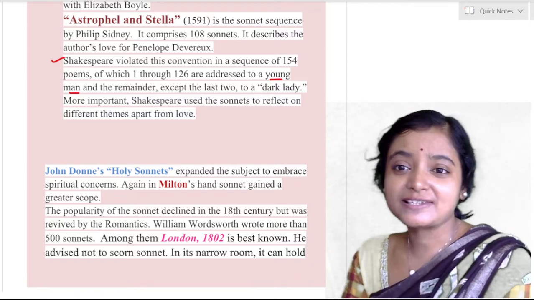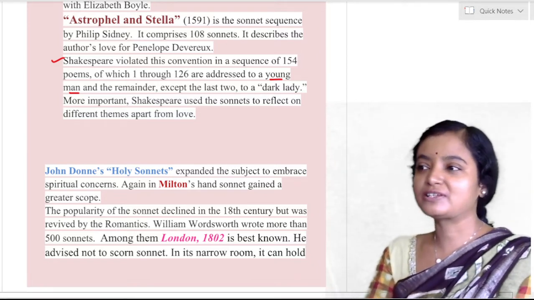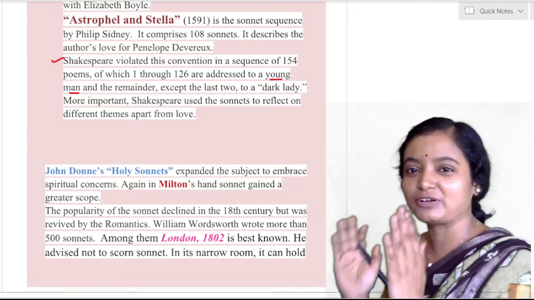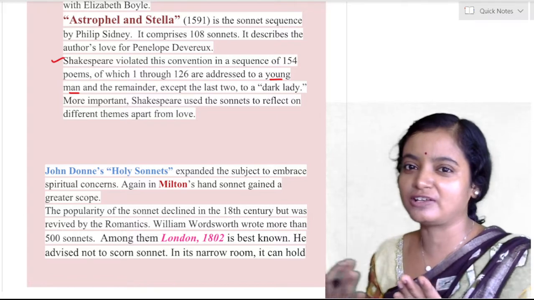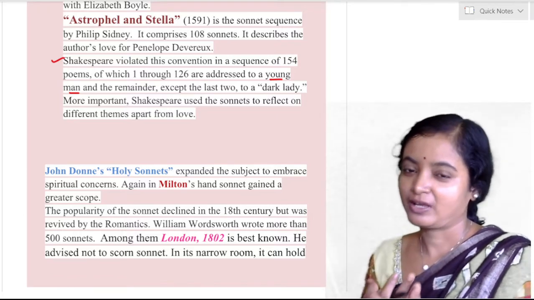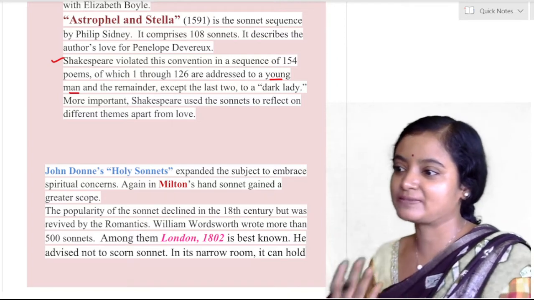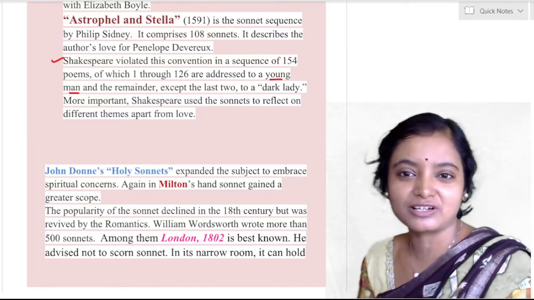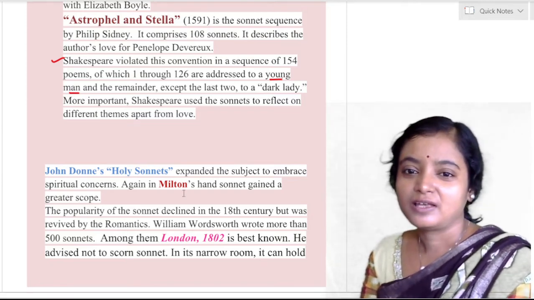And more important, Shakespeare used the sonnets to reflect on different themes apart from love. So the sonnet, though it is in a bounded, constructed form, in a confined place, the theme is not always love. Milton wrote on his blindness. Again, Shakespeare wrote on various topics, so you can also write sonnets on various topics. John Donne's Holy Sonnets. Again, Milton.